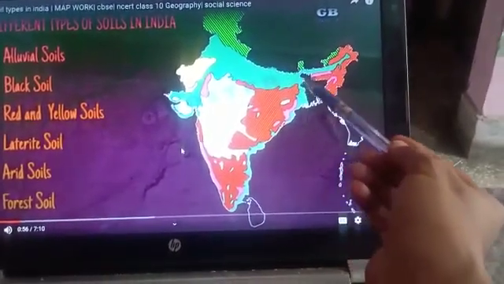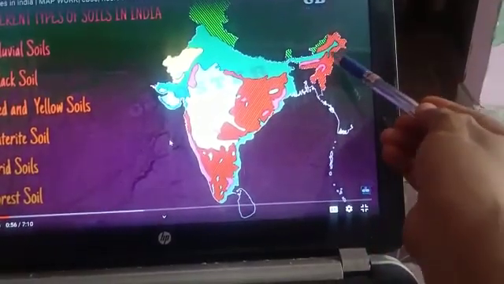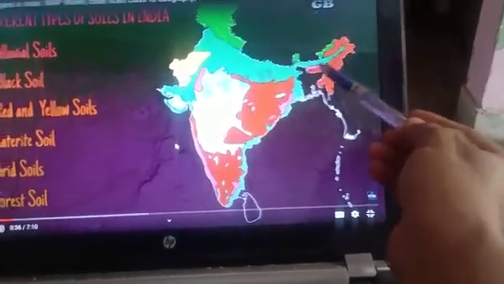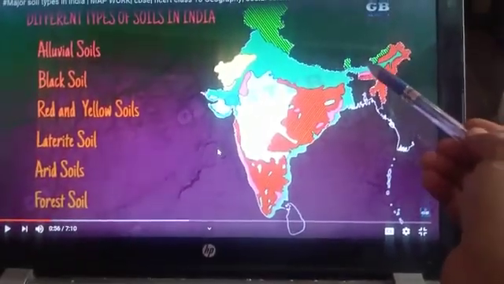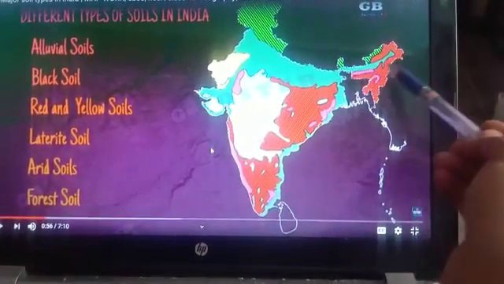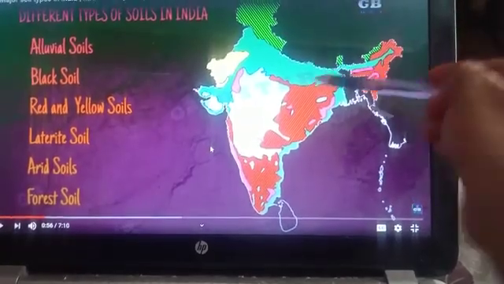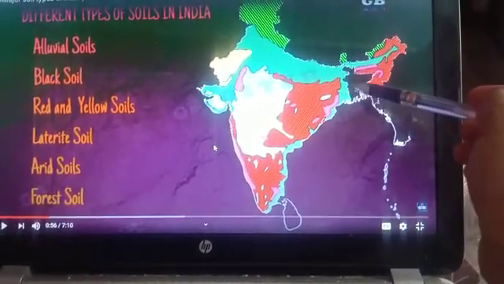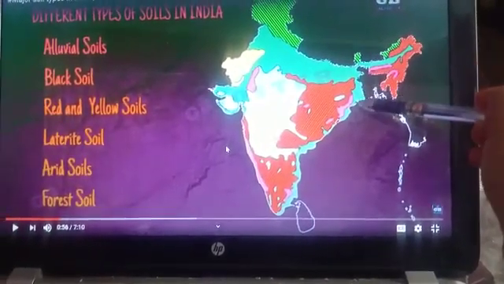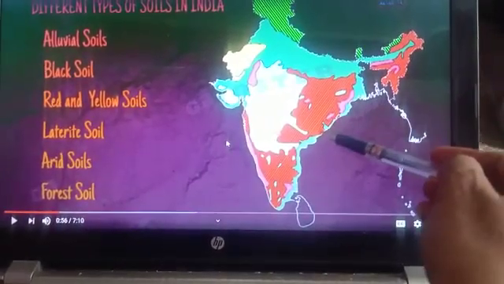Same thing happens in Assam also. In Assam, the main river which flows here is the Brahmaputra, which brings sediment and settles down here. Now come to West Bengal. In West Bengal, because of the Ganga and Brahmaputra rivers, the alluvial soil is found here, and in this eastern coastal